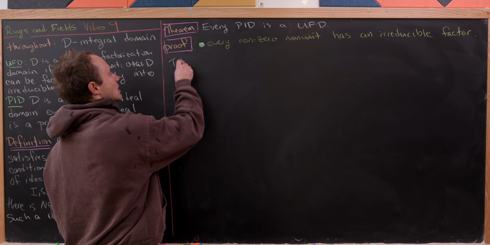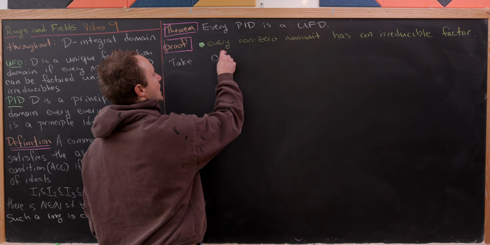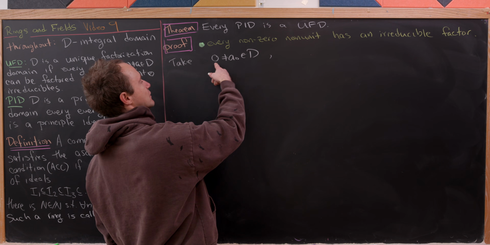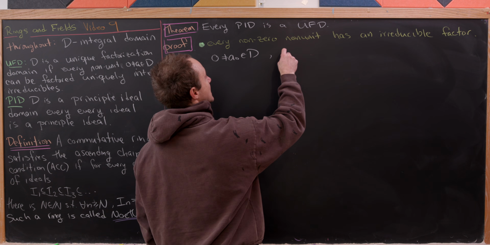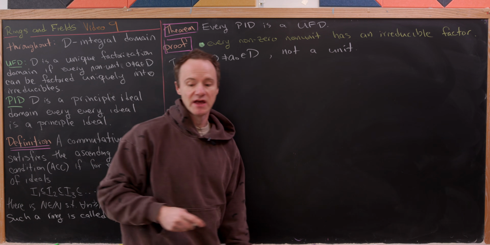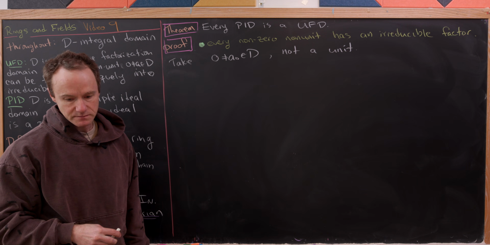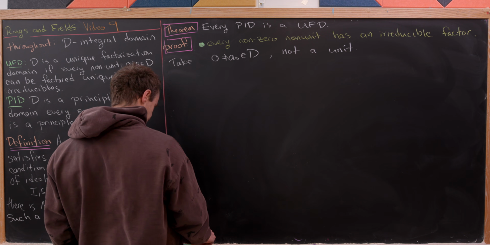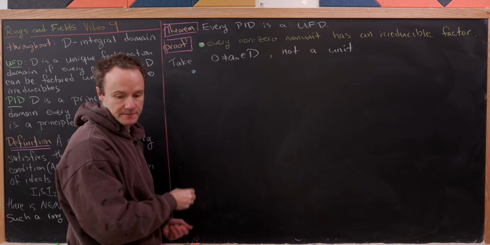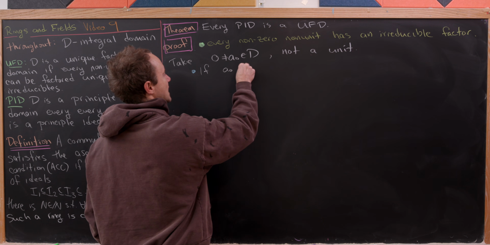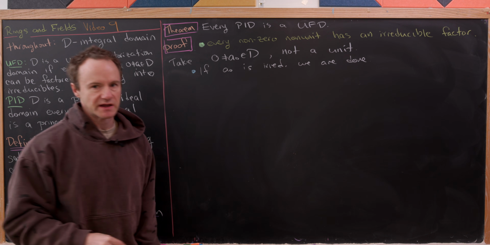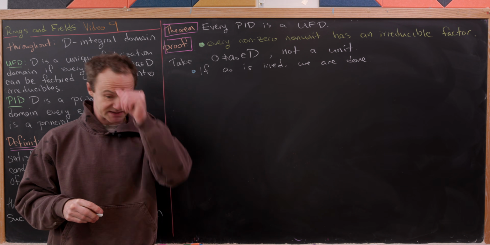So we're going to start by taking a non-zero non-unit. So I'll call that A naught. So here we've got it's not equal to 0, and it's not a unit. That means it does not have a multiplicative inverse. Okay. Now, let's observe the following thing that kind of just gets this off the ground. If A naught is irreducible, we're done. That's because if it's irreducible, then it's kind of an irreducible factor of itself.